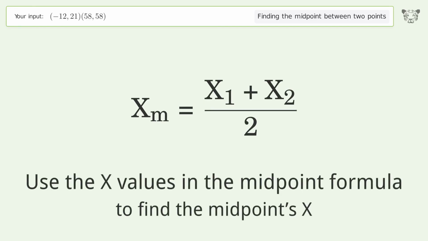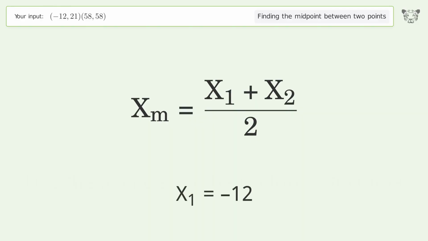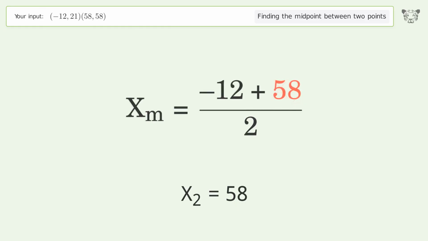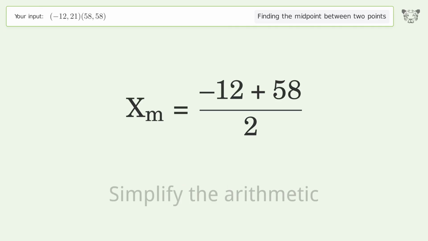Use the x values in the midpoint formula to find the midpoints x. x1 equals -12. x2 equals 58. Simplify the arithmetic.